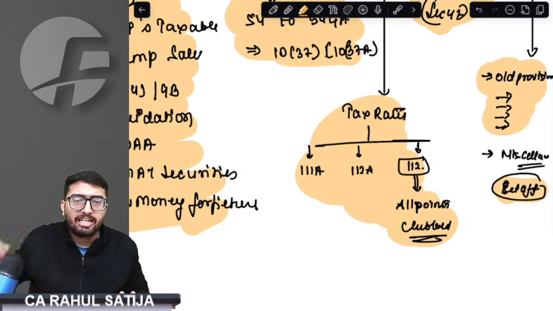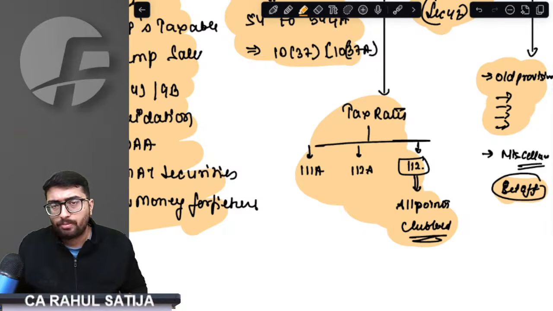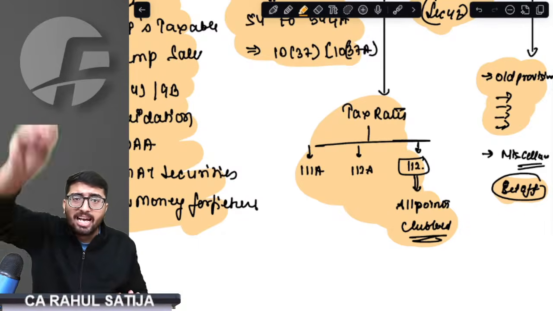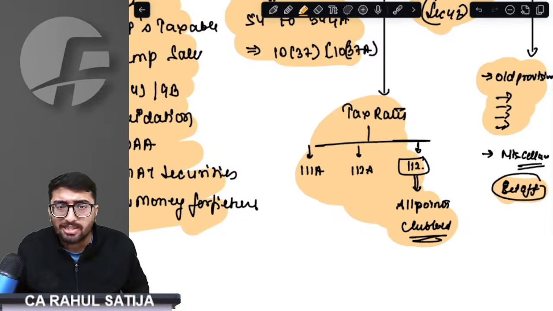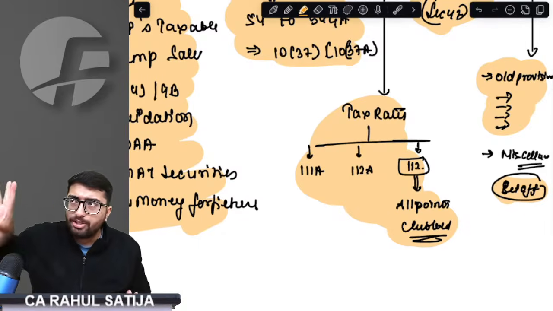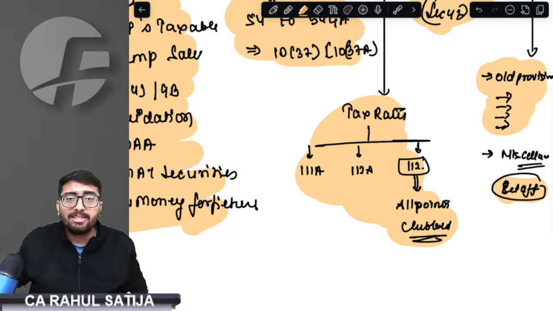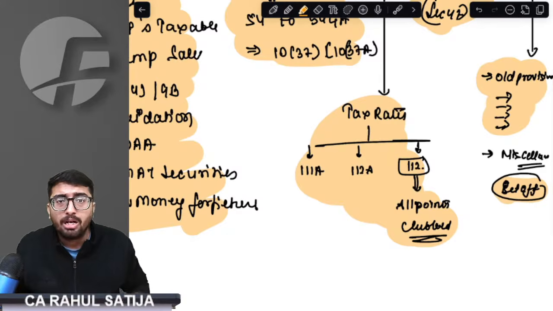But tax will be charged in the year in which money is received. Second case, if we convert our capital asset before 23rd July, then indexation would take place. Tax would be charged in the year in which we actually sell the property. Compulsory acquisition, if acquisition took place before 23rd July, then indexation would take place. After that, if money is received today, then tax would be charged in the current year.